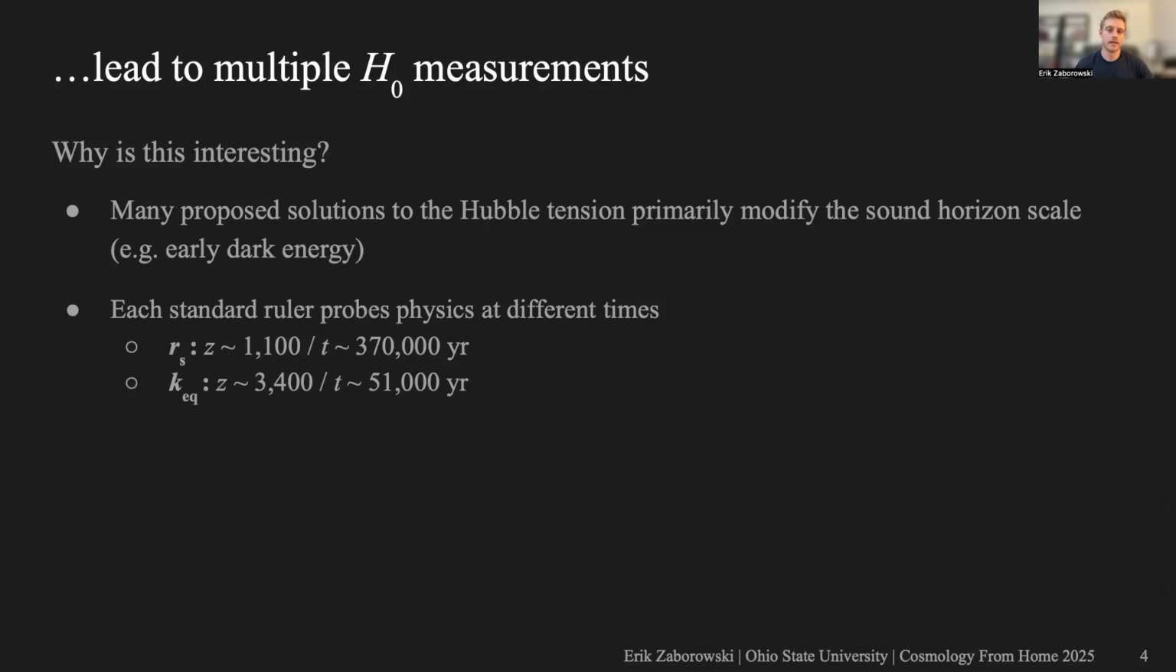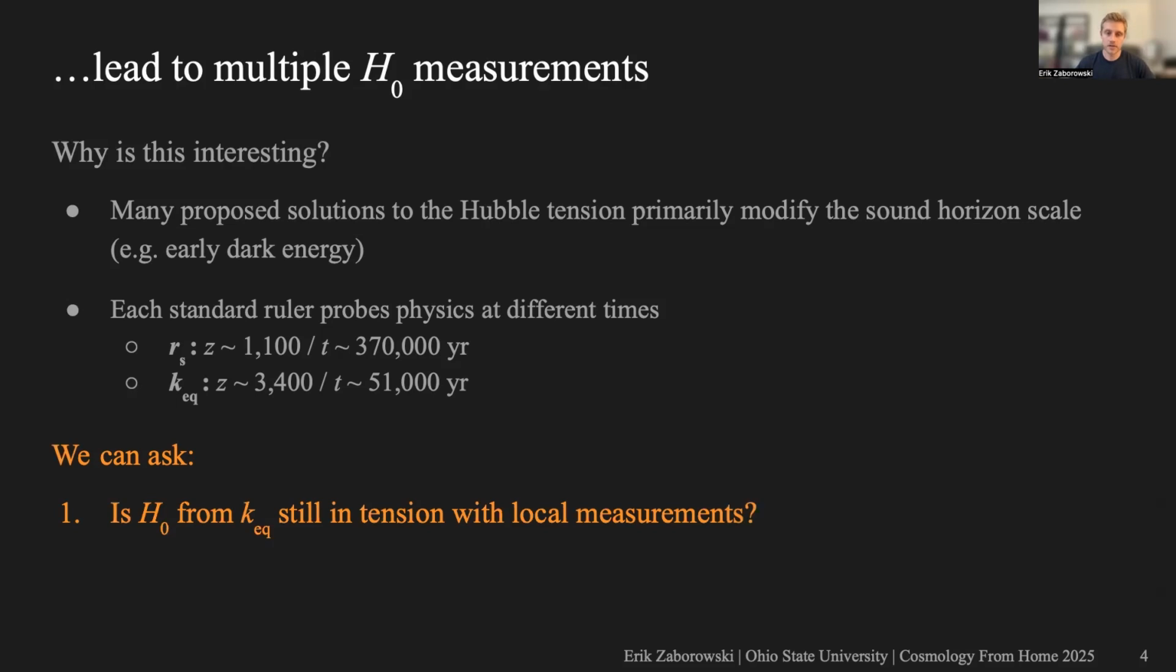And importantly, each standard ruler is probing physics at somewhat different times. So the sound horizon is probing physics around a redshift of 1100, while the equality scale is probing physics around a redshift of 3400. And because of these two things, we can ask a couple of questions. First, is H naught measured from the equality scale still in tension with local measurements like supernovae? But second, is H naught from K equality in tension with H naught from the sound horizon? And both of these questions probe modifications to early universe physics like early dark energy, because generically, these two scales are anticipated to be impacted differently.